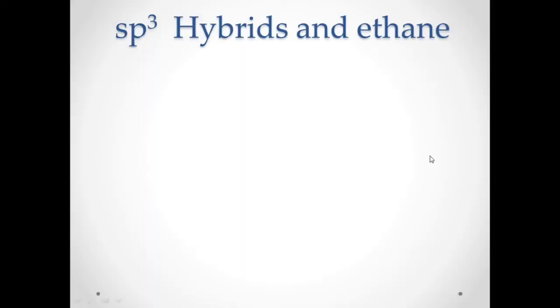Okay, last time we discussed the sp3 hybridization for methane. At this point, it's not just methane that has sp3 hybrids. Other than that, methane belongs to the class called alkanes. So we have methane, followed by the ethane molecule, and then propane, and so on.